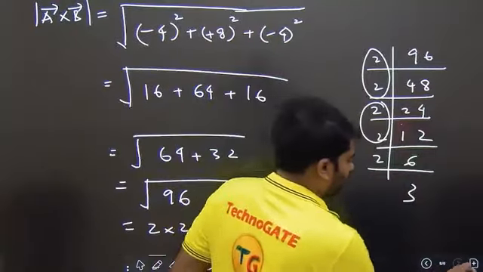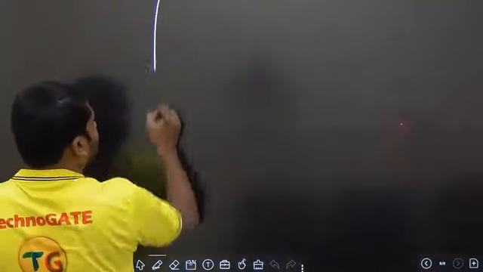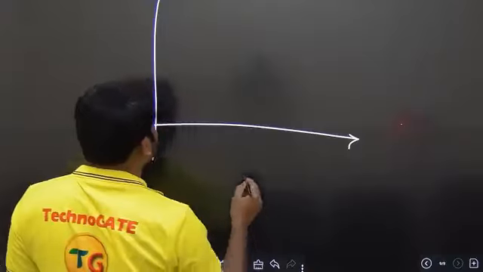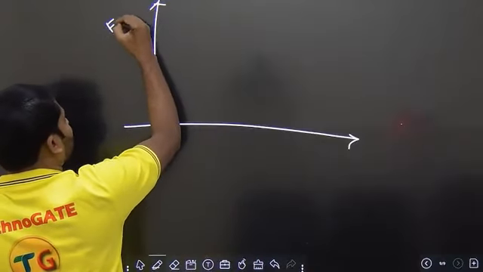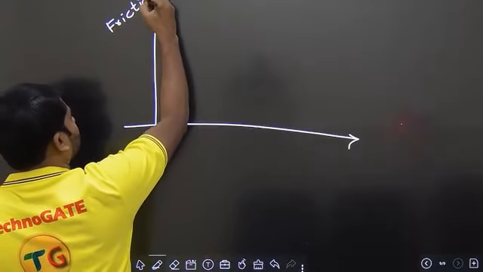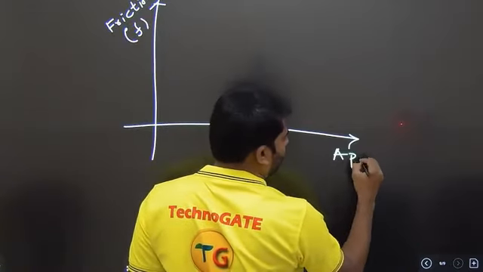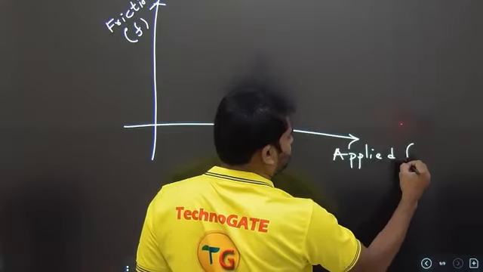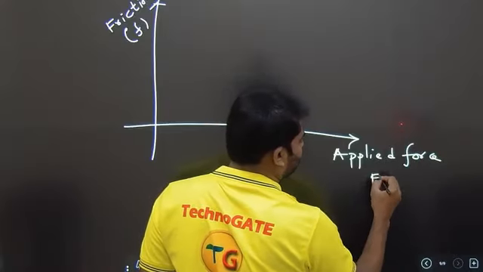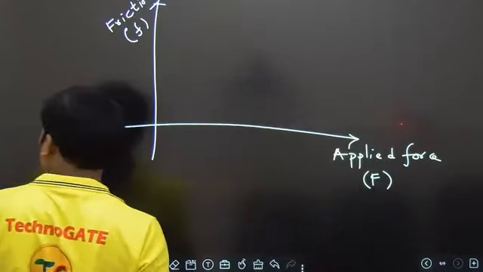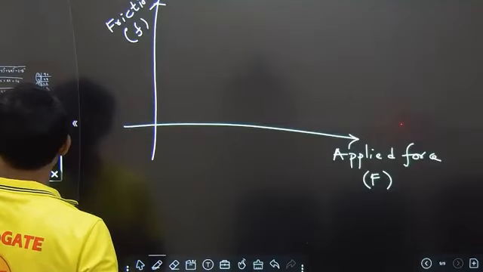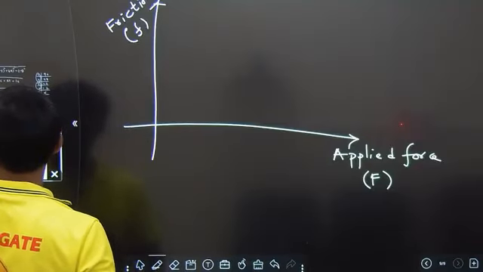And if you remember the variation of the friction force with respect to applied force. So here there is friction, and here the applied force. Let me put it as F. In the question they are using it as F. Applied force is given as F and friction force is given as small f.